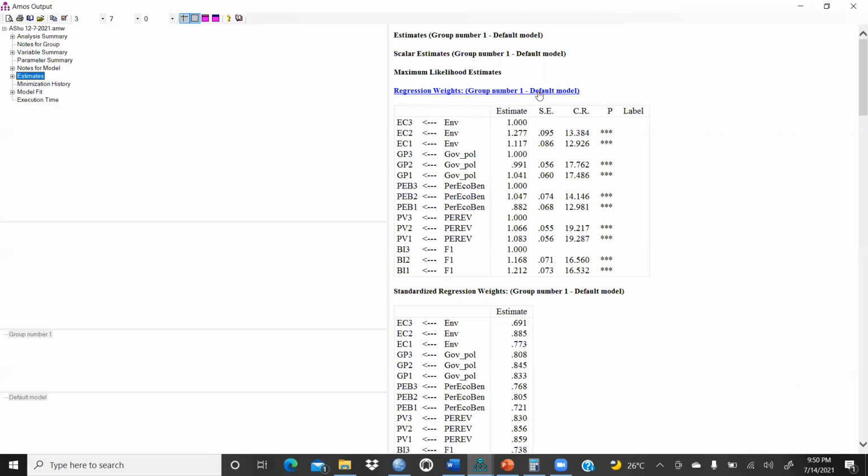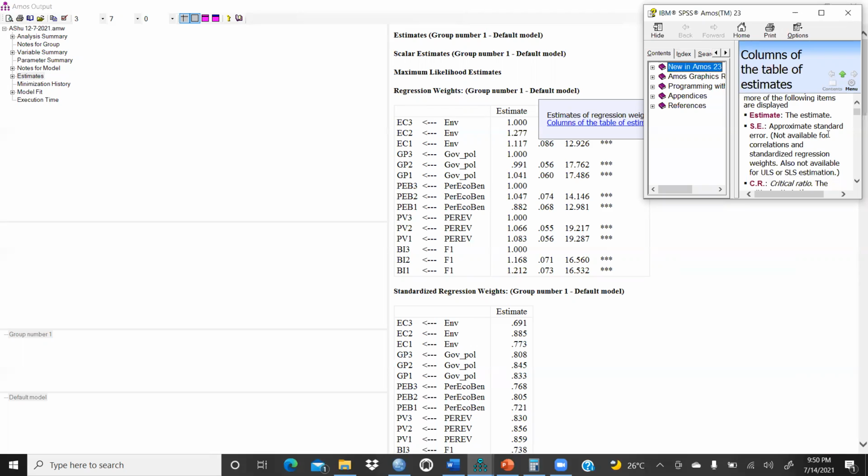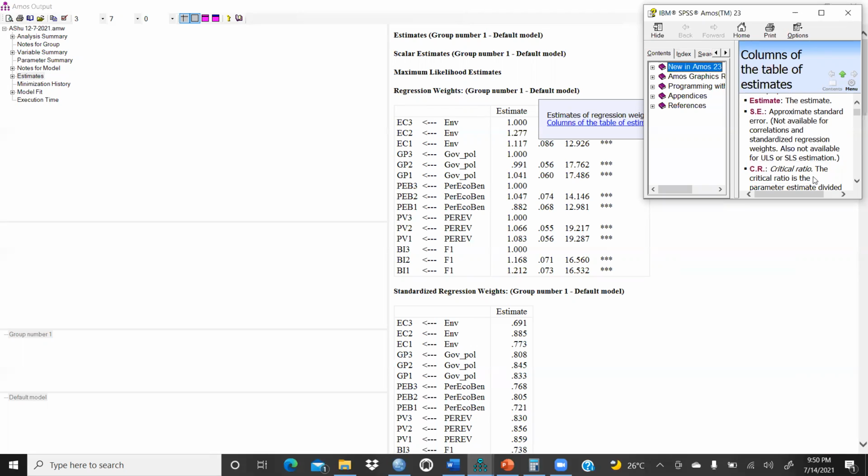And wherever you find any difficulty, you just click on this, and the complete description will be there. For each estimate, one or more of the following items are displayed. Estimates means what? Standard error, how we have to calculate. CR, critical ratio. What is this critical ratio? So critical ratio is the parameter estimate divided by the estimate of its standard error, right? So the complete description is here if you find any difficulty.